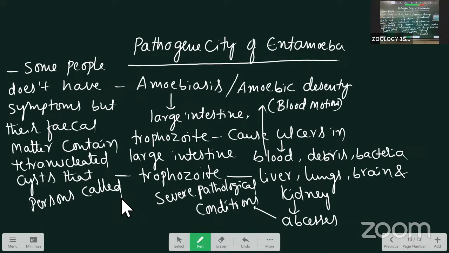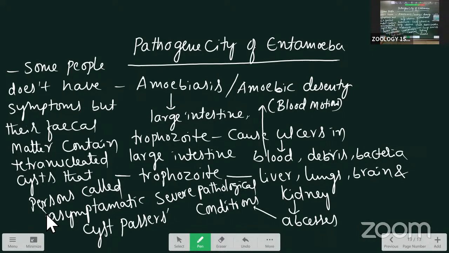Why are persons affected by Entamoeba histolytica called asymptomatic cyst passers? They pass the cyst, but they do not have the symptoms. But they pass the cyst to the next host. That's why we call them asymptomatic cyst passers.